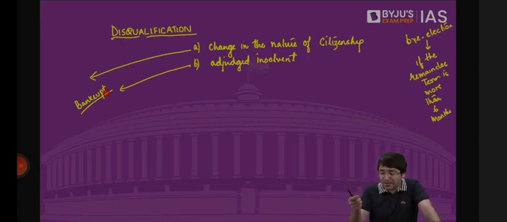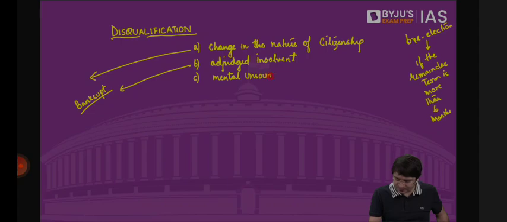Now, once you are declared bankrupt, there is a conflict of interest. Maybe you will take money to somehow vote in the parliament. That means one political party is telling you take this money and vote in our favor. A political party or a company or a corporate sector is giving you money to ask certain questions inside the parliament. Now, the moment you are declared bankrupt, you will be disqualified. Also, because declaration of bankruptcy also involves that you are no longer solvent. You no longer have the capacity. You are disqualified.